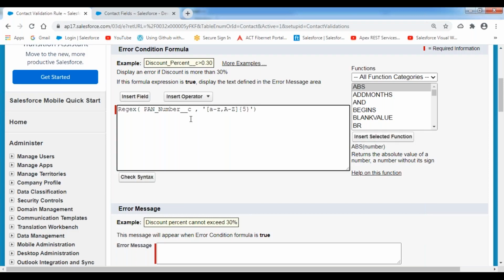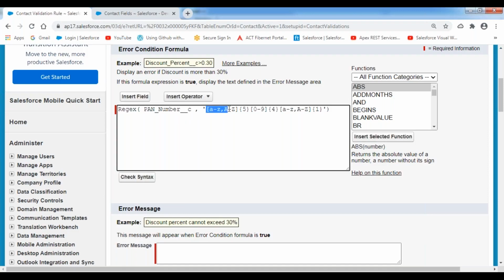Next, 0 to 9 digits, how many? 4. And then small a to z, comma, capital A to Z, how many? 1. This is the PAN number format I want to use.